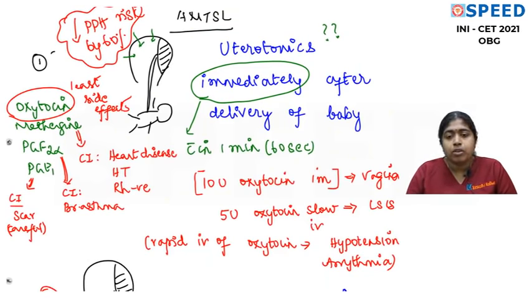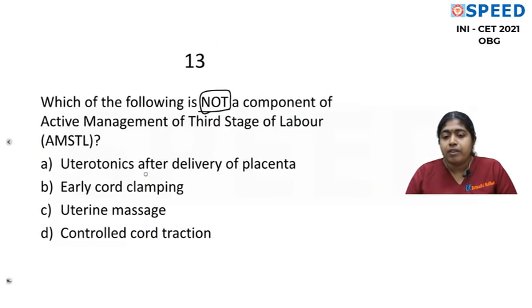Now I think we'll go back to that question and see uterotonics after delivery of the placenta. Of course, it's not after the delivery of the placenta, it's after the delivery of the baby. So we'll read all the statements and then we'll find out. Early cord clamping, definitely not. Uterine massage, okay. Controlled cord traction, yes.